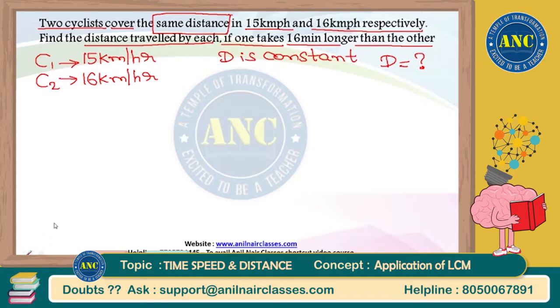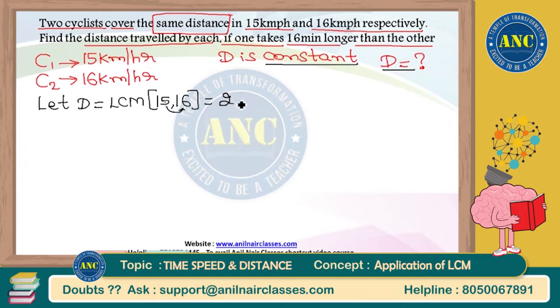Now listen carefully, sir. They are asking you to find the distance. And distance is constant. Because the distance is constant, assume any value for distance. But preferably I will assume the distance as LCM of the given speeds. LCM of 15 and 16. 15 and 16 are consecutive numbers. LCM of any two consecutive numbers is product of those two numbers. 15 into 16 is 240. I am assuming the distance as 240 kilometers.